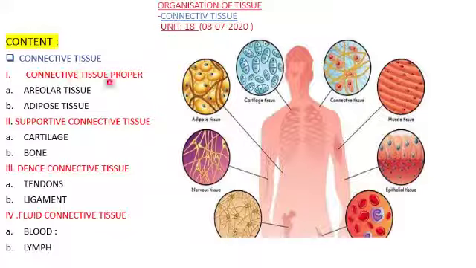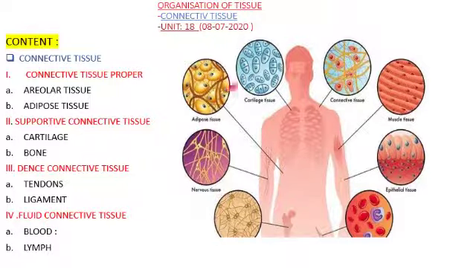So we have connective tissue proper. Under that you will be studying areolar tissue, adipose tissue. Then second one, supportive connective tissue, that is cartilage and bone. Then we have the dense connective tissue, where you will be learning about tendons and ligament. And last, fluid connective tissue. There comes the blood and lymph.